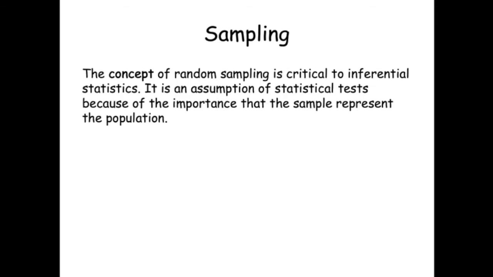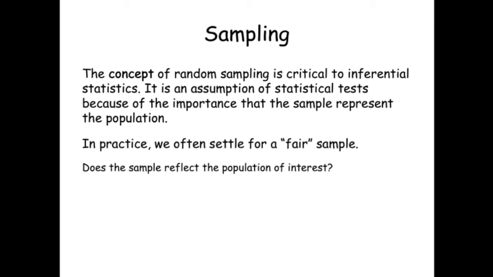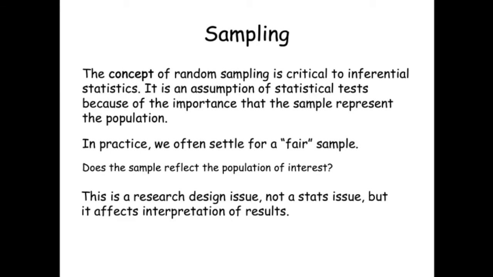Because it is important that our sample represent the population to which we plan to infer our results, random sampling is an assumption of statistical tests. You may not always be able to draw a random sample, but you must consider whether the sample you draw is a fair one, that it represents the population. This is a research design issue, but it affects the interpretation of statistical results, so you should think very carefully about sampling when designing your study.